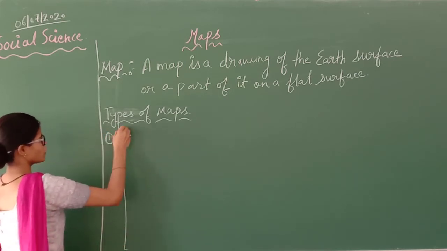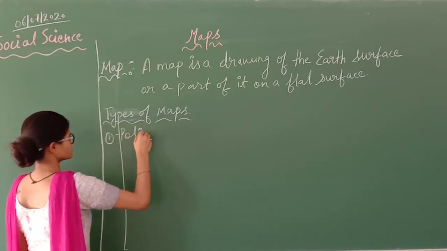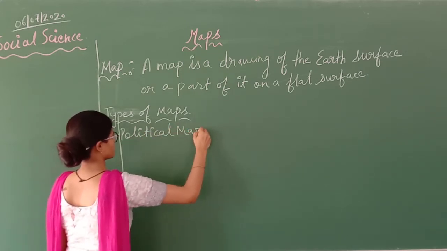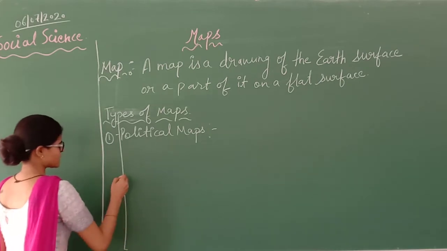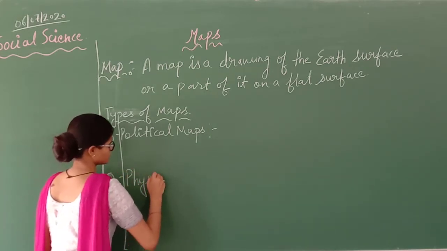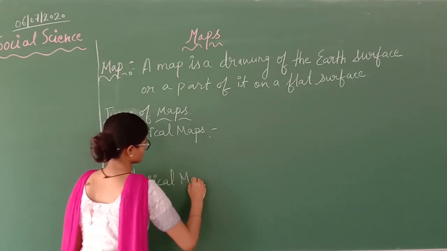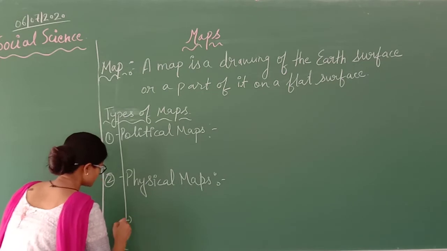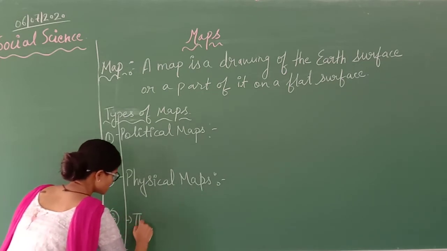First, we have political map. Second, we have physical map. And third, we have thematic map.